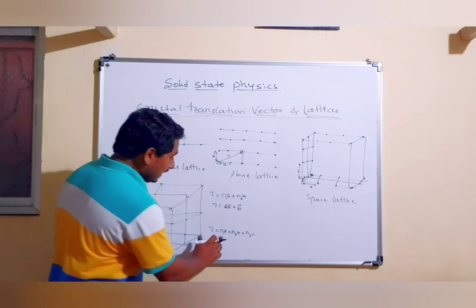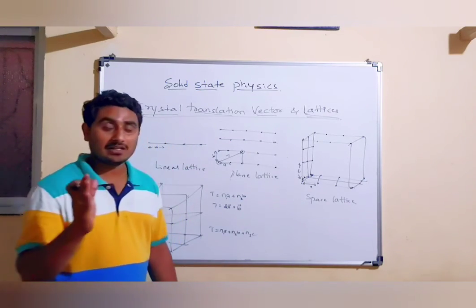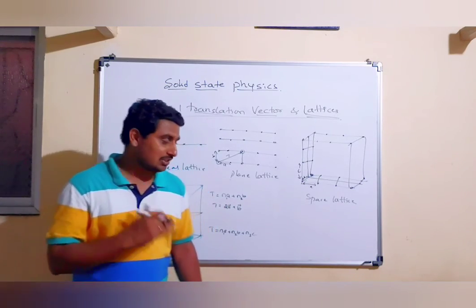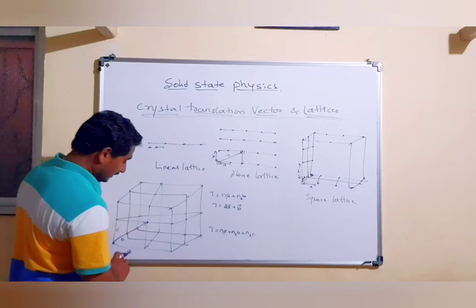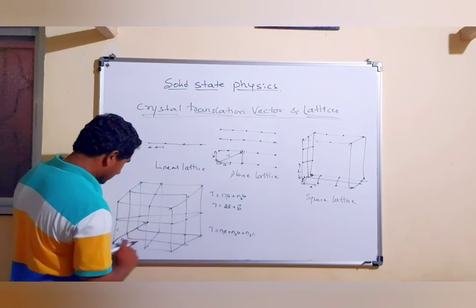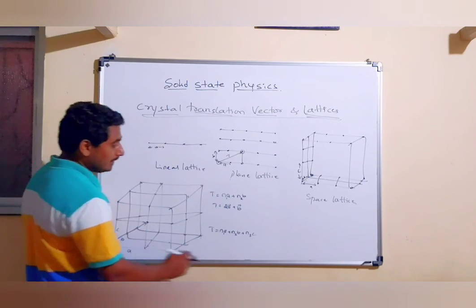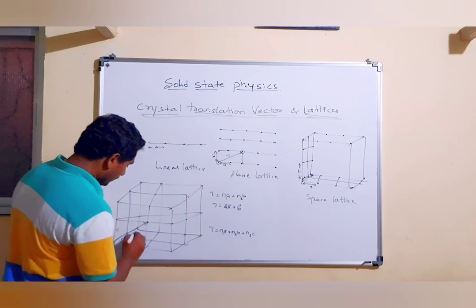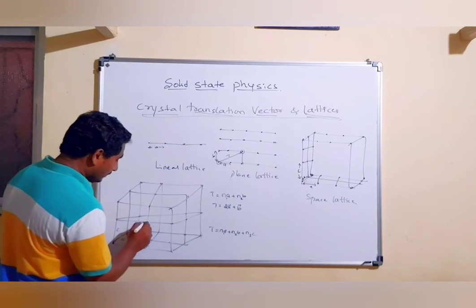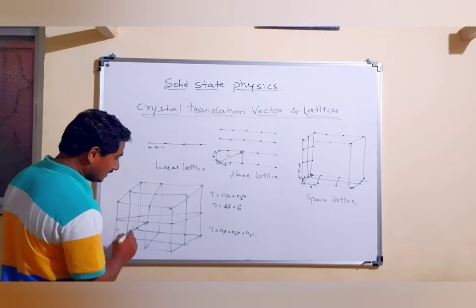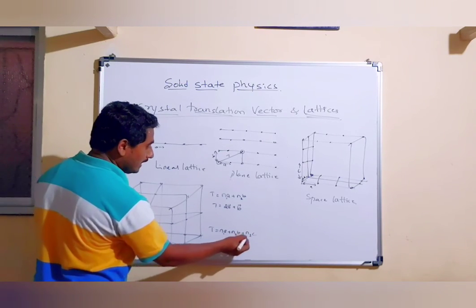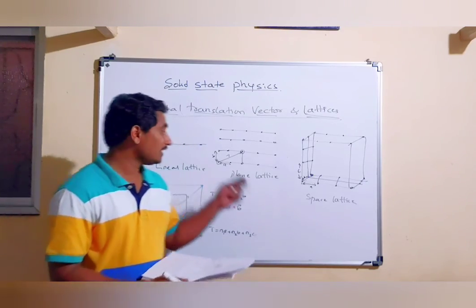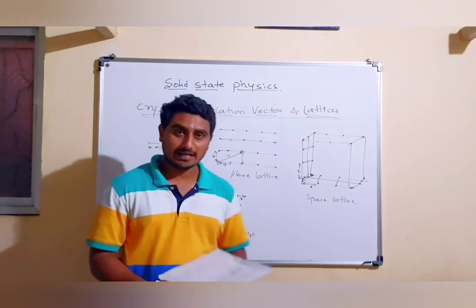And here n1, n2 and n3 are integers. n1 is the change along the a direction, n2 is the change along this direction, that is b, and n3 is the change along this direction. So here the translation vector, the position of this point, is t equal to n1a plus n2b plus n3c, and this is all about the crystal translation vector and lattices.